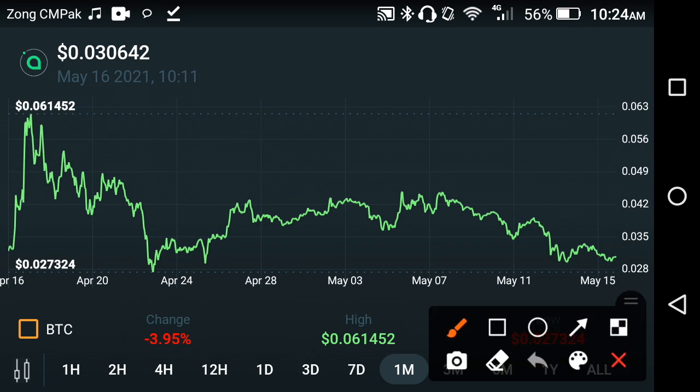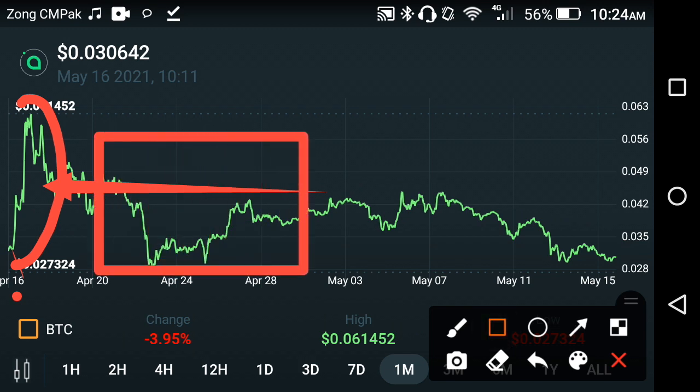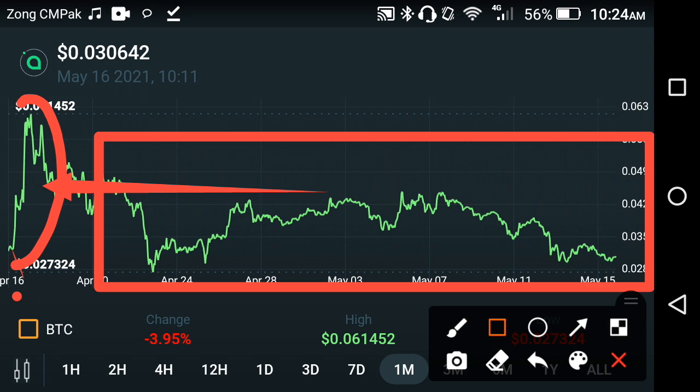The reason is that if you look at the previous changes in the SiaCoin, especially this price chart, absolutely at this time the SiaCoin took a high jump, and the short-term investors went to sell SiaCoin. Now after this, the holders, the long-term investors, are also afraid by the fall of the SiaCoin, and they decide to sell SiaCoin. That's why the price of the SiaCoin is going down minute by minute, hour by hour, day by day. The price is going down because the long-term investors are also afraid of the falls, and they decide to sell SiaCoin, friends. Especially in this video, I'm telling you not to make this mistake and not to sell SiaCoin at this time, friends.